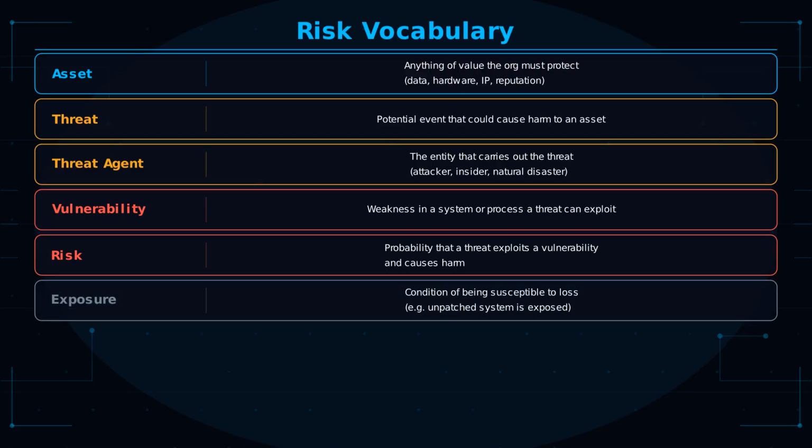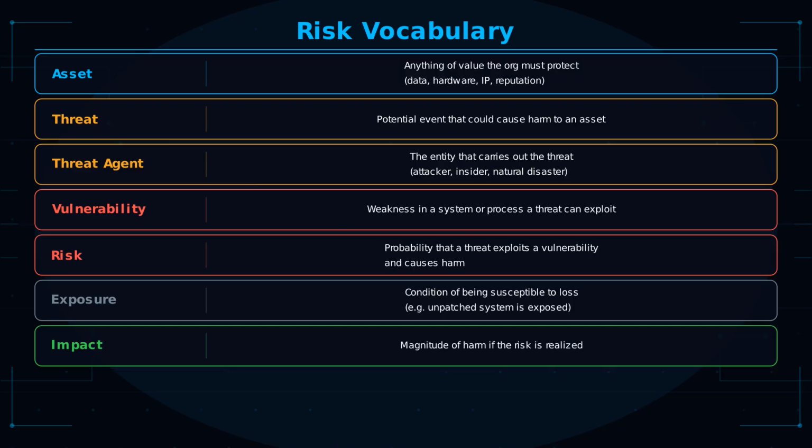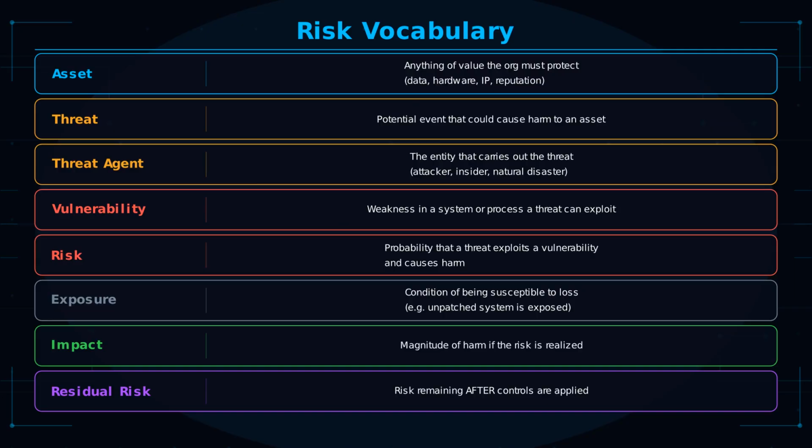Conceptually, exposure is the condition of being susceptible to loss. A system with an unpatched vulnerability is exposed. Impact is the magnitude of harm if a risk is realized. And residual risk is the risk that remains after controls are applied. You cannot eliminate all risk. You manage it to an acceptable level. That acceptable level is determined by the organization's risk appetite and set by senior management, not by the security team.